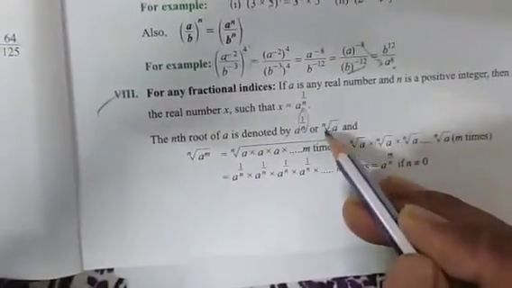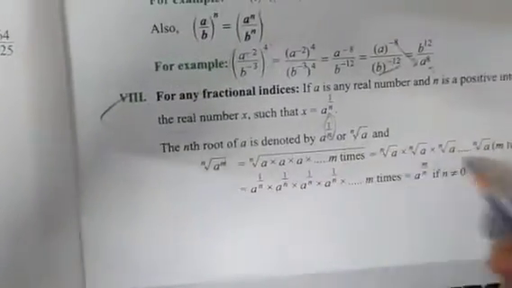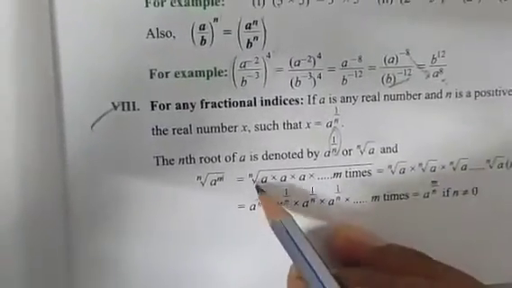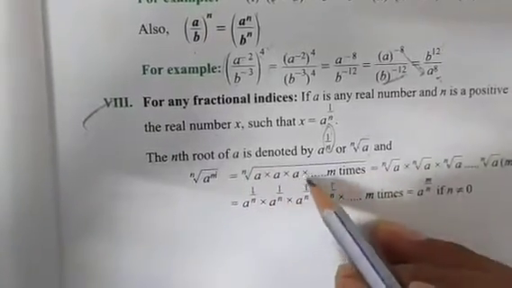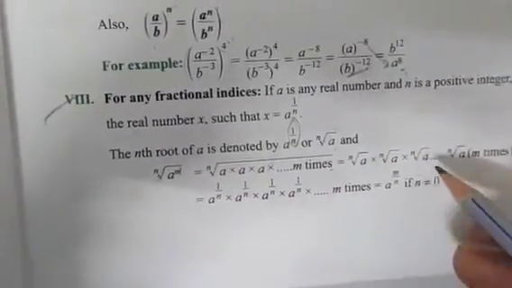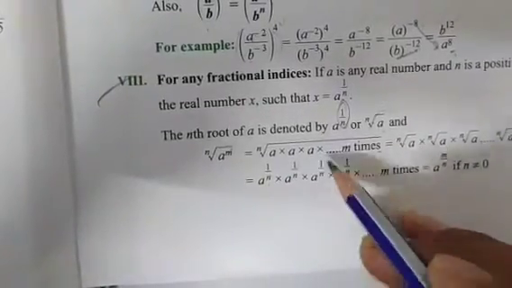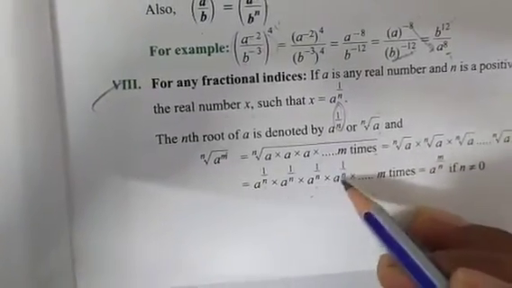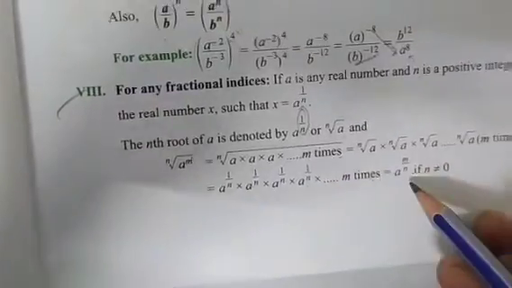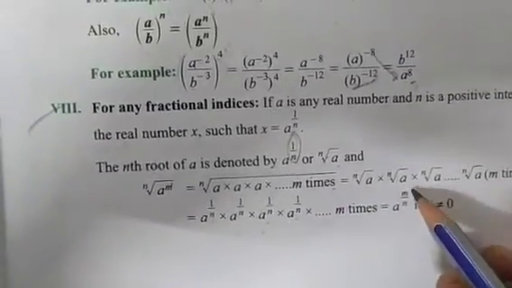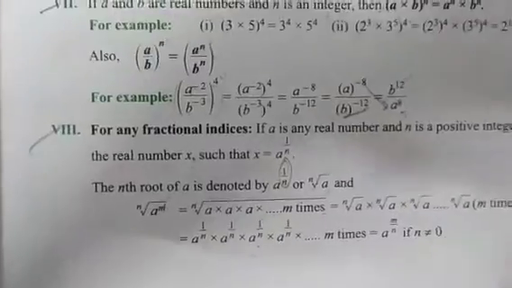So n root a, m times: a power 1 by n into a power 1 by n, multiplying up to m times. So we can say that a power m by n, if n is not equal to zero.